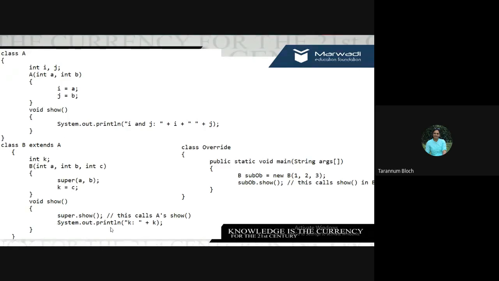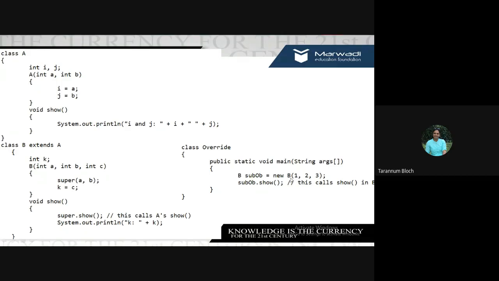And again, I'm adding one more line over here. I'm writing System.out.println K. Right now, what is the situation? All these methods are available here. Along with that, class B is having an extra data field and something newly added to the show method. Fine. Now, suppose this is my main class. This is the driver class, so it is having the main method. I'm creating an object of class B. So we say B sub is equal to new B(1, 2, 3). What it will do, it will invoke the constructor of class B and it will assign these values to the data fields.